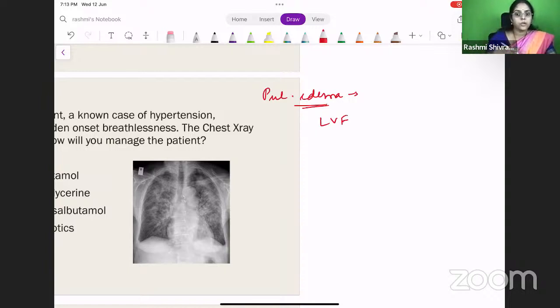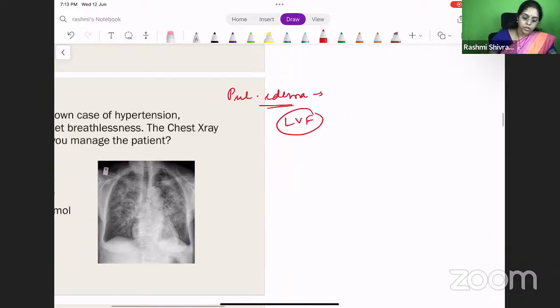All these findings are for right ventricular failure. Whereas for left ventricular failure, you have breathing difficulty, right? You will not be able to lie down flat. Orthopnea, paroxysmal nocturnal dyspnea. All these things are findings of left ventricular failure. You'll have crepitations on the lung bases, right? So what happens in this patient? What are the other findings that you can find out on the X-ray?